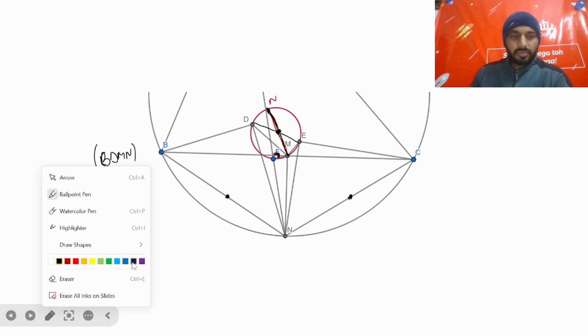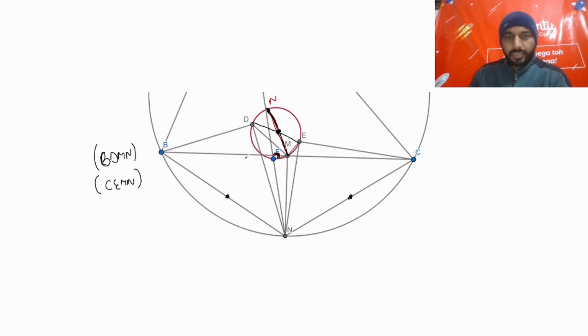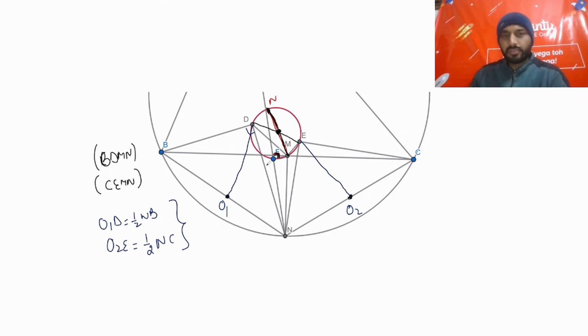So now, if I connect this point to D, as this is 90, if I name this point O1, can we say O1D is equal to half of NB? Similarly, O2E is half of NC, or we can say they are equal. So O1D is equal to O2E, and if I connect them,